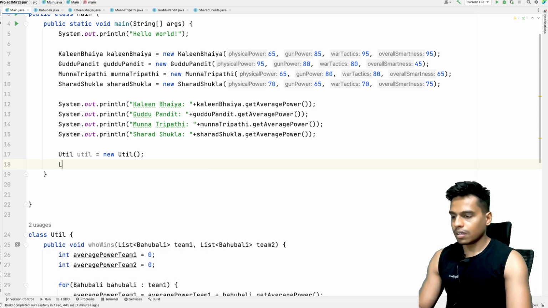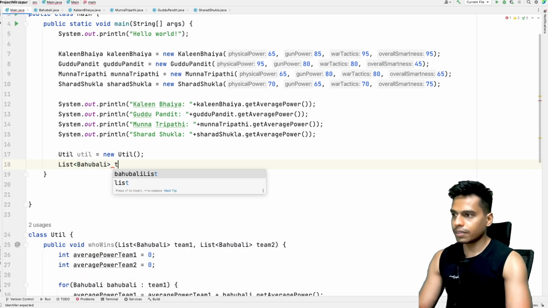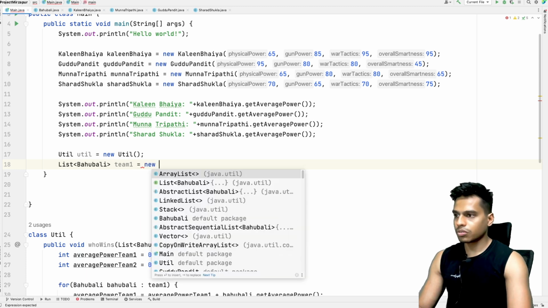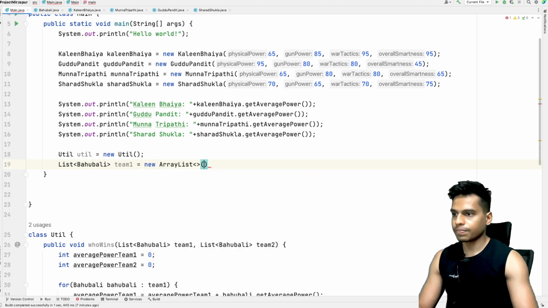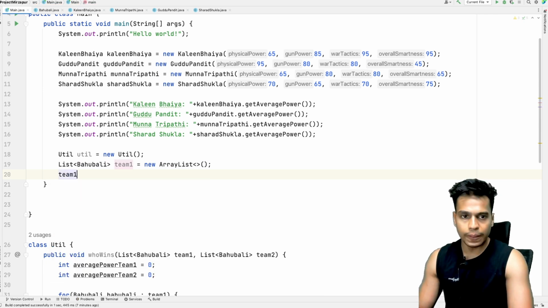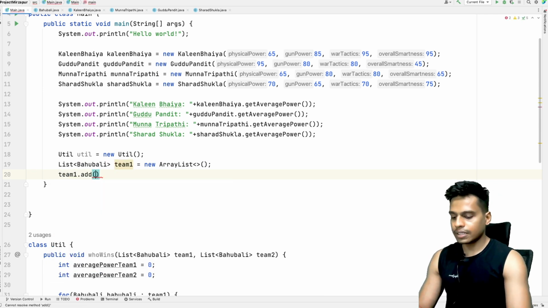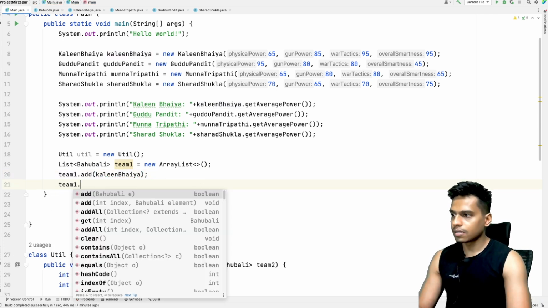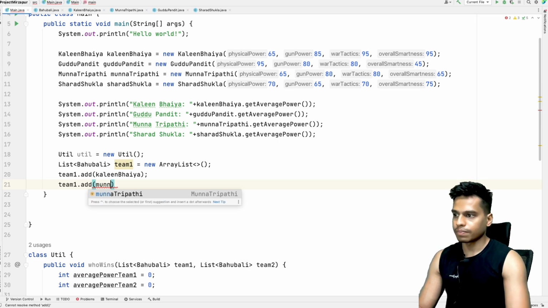So list of Bahubali, and this is called team1 equals new ArrayList. Let's add, team1.add. This team will have Kaleen Bhaiya and Munna Tripathi.